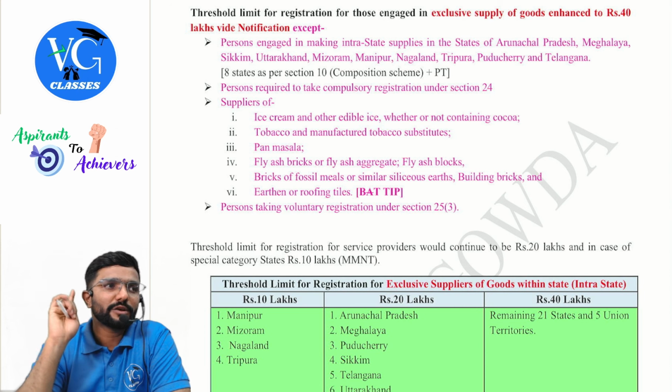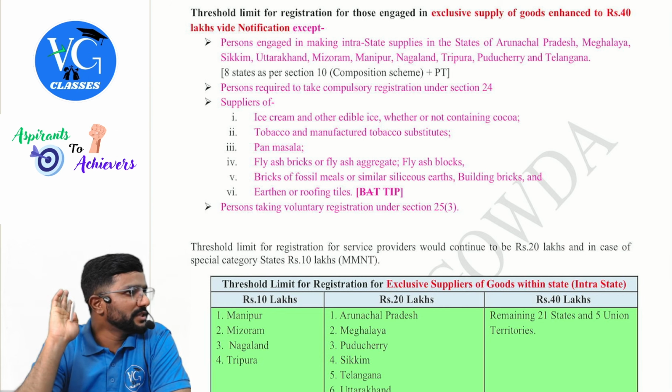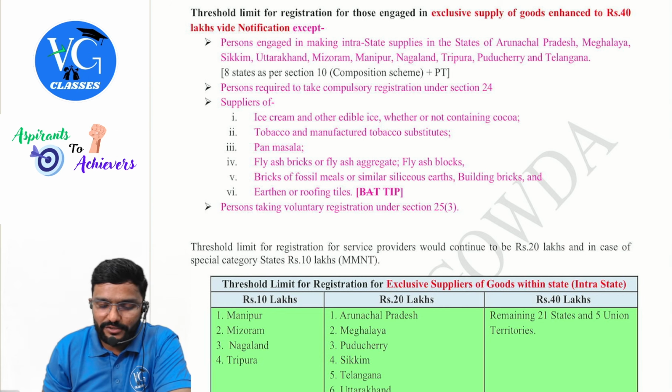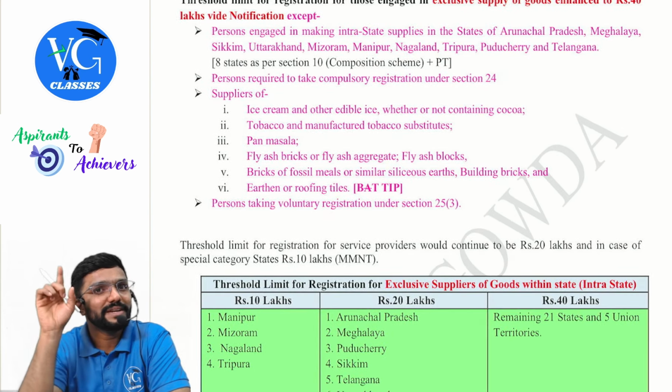Same which was covered under composition scheme. If you are a manufacturer of BT tip, you are not eligible for the composition scheme. But here, A is not there, guys. Can you observe A? I have written and I have scratched. Clear? Because I know you would be remembering that BAT tip.